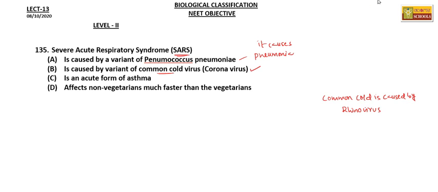Is an acute form of asthma? Asthma is a different case here. It is not severe acute respiratory syndrome. So this is wrong. And affects non-vegetarian much faster than vegetarian? There is nothing like it affects much faster in non-vegetarians and slower in vegetarians, or vice versa. So this is completely a wrong statement. So the right answer is caused by variant of common cold called coronavirus. So option B is the right answer.